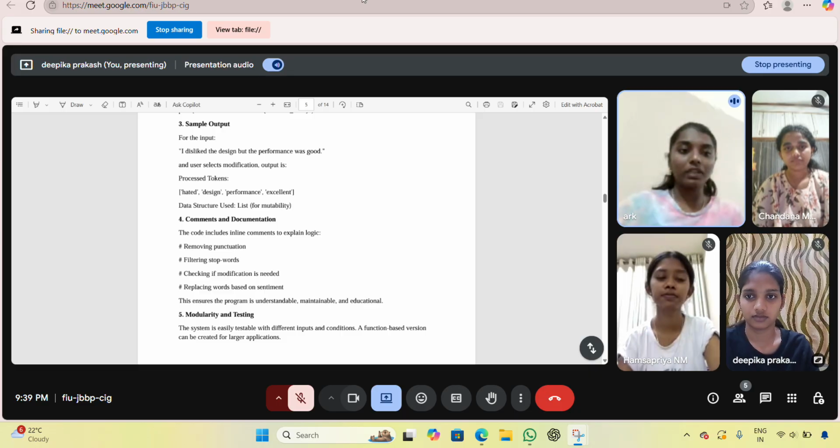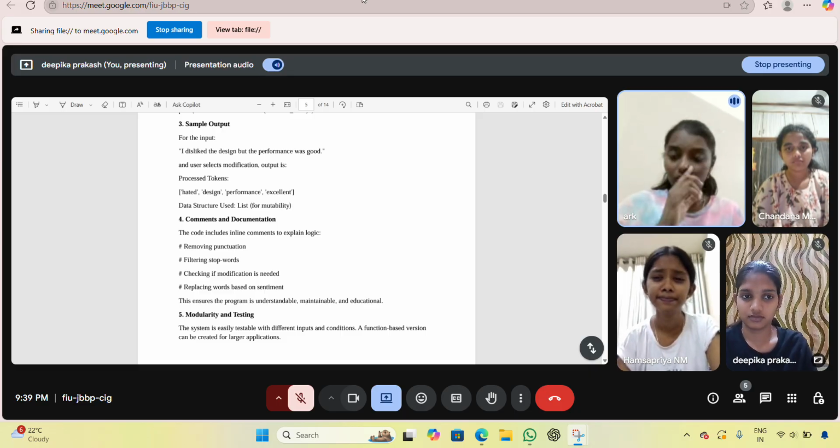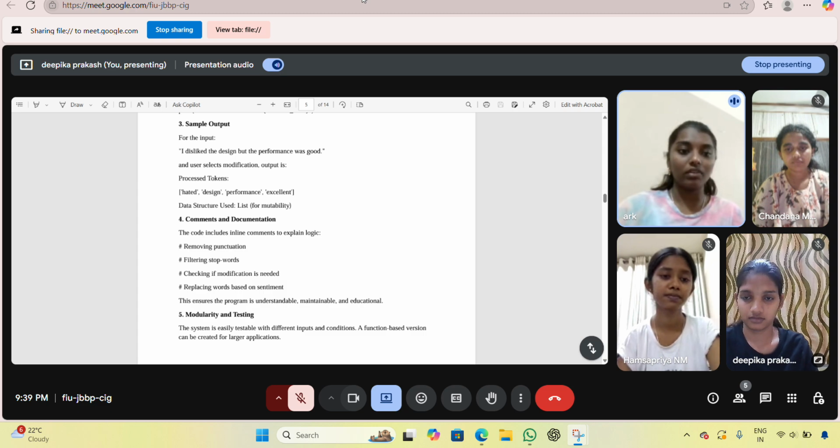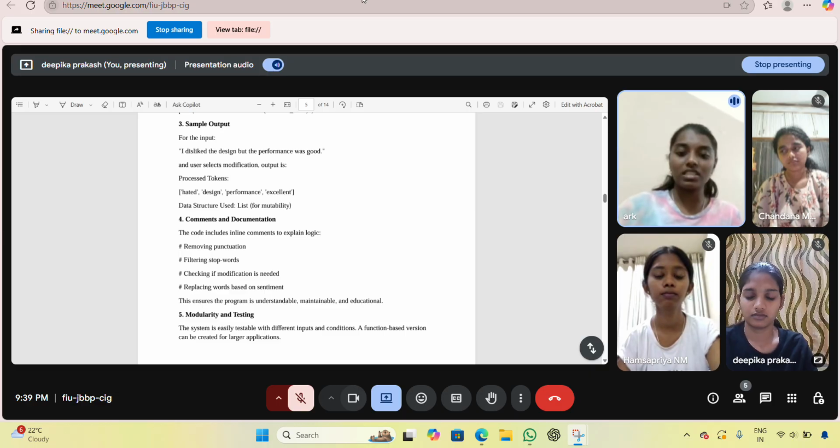Here I'm going to explain the sample output for our inputs. We are using lists and tuples for the input customer reviews. For example, a customer review like "I dislike the design, but performance was good." Like this, our output is there. If we choose to modify the result, like "hate design, performance excellent," our customer can change the reviews. And the fourth one is